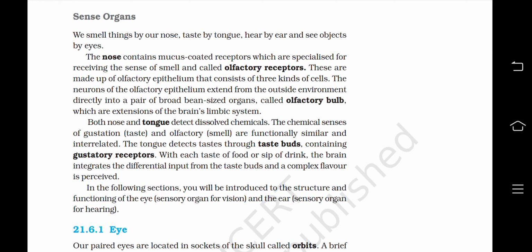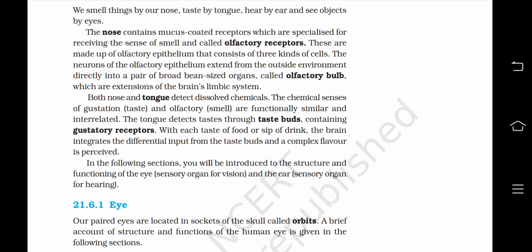Both nose and tongue detect dissolved chemicals. The chemical senses of gustation or taste and olfactory smell are functionally similar and interrelated. The tongue detects taste through taste buds containing gustatory receptors. With each taste of food or sip of drink, the brain integrates the differential input from the taste buds and a complex flavor is perceived. In the following sections, you will be introduced to the structure and functioning of the eye, a sensory organ for vision, and the ear, sensory organ of hearing.